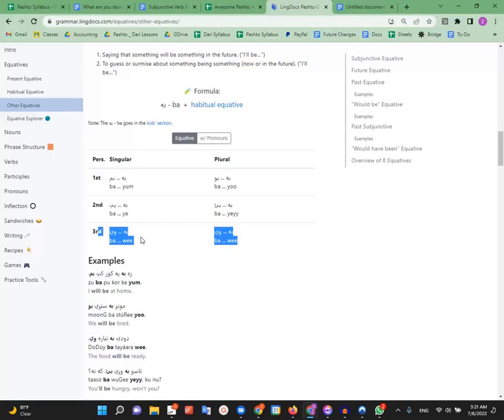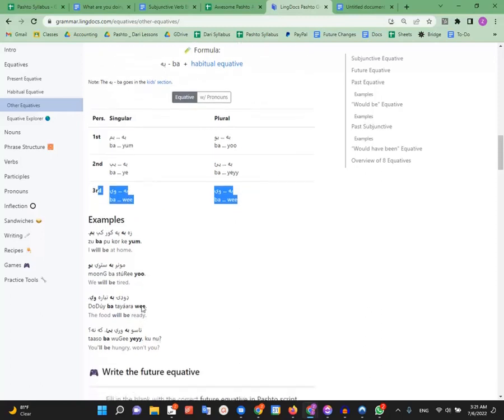Instead of having to say, da, they, or the, we just say we for masculine, feminine, singular, plural, we. Okay? So, dodai ba tayara we. Okay? So, if we were saying present tense, we would just say dodai tayara da. But future, dodai ba tayara we. The food will be ready.